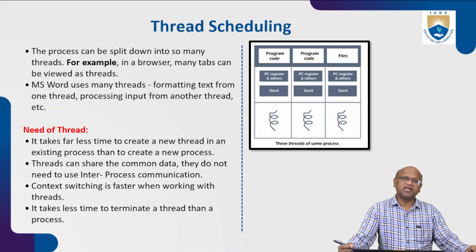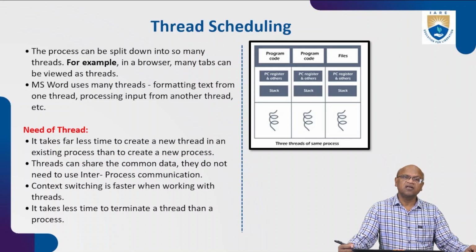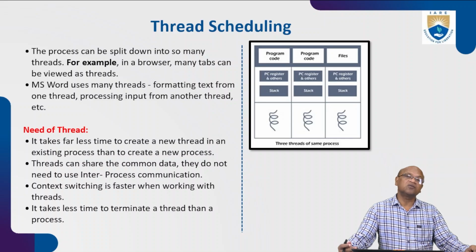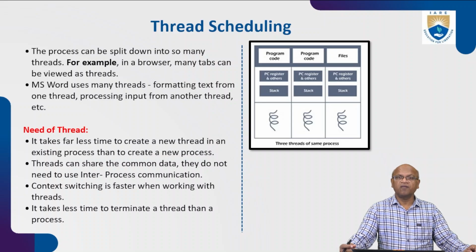Threads can share common data, so they do not need to use inter-process communication. Context switching is faster when working with threads. It takes less time to terminate a thread than a process. A thread is a part of a process, so it can be easily terminated, whereas a process is one task.